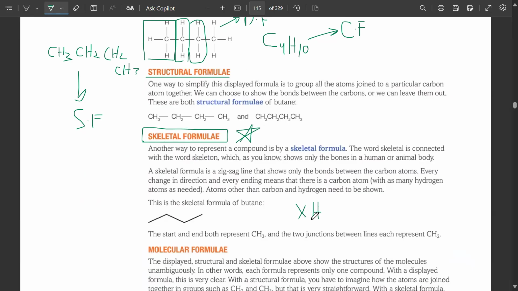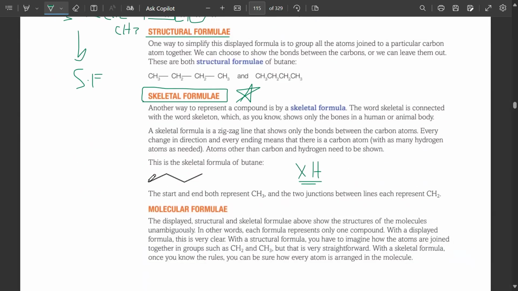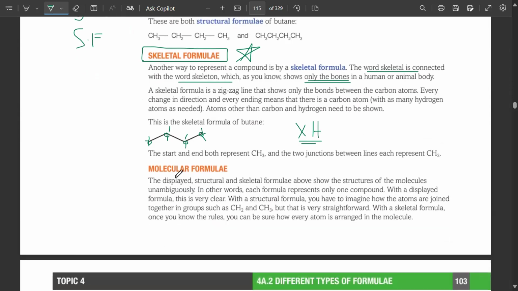So here you can see these ends, one, two, three, four, they represent carbons, and you can't see any hydrogens on it. This is known as a skeletal formula. The word skeleton is connected with the bones in a human or animal body, which is a zigzag. And the corners and the edges, they always show you what? They always are going to show you the carbon atoms.